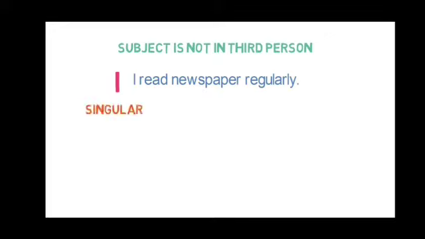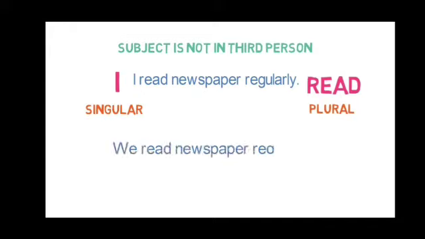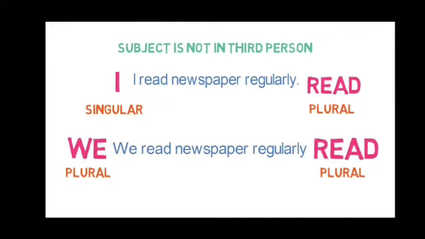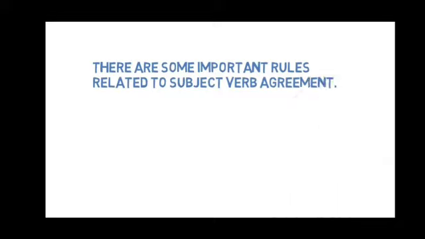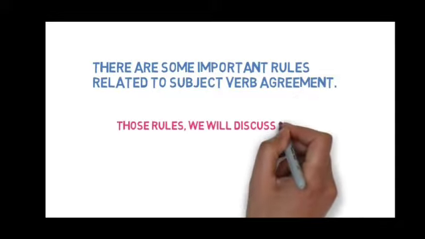Now the subject is not in the third person. I read newspaper regularly. Here the subject I is singular and the verb read is the base form. We read newspaper regularly. Here we is plural and read is also plural. Okay? It is not reads, it is read. So there are also some options. There are some important rules related to subject verb agreement.